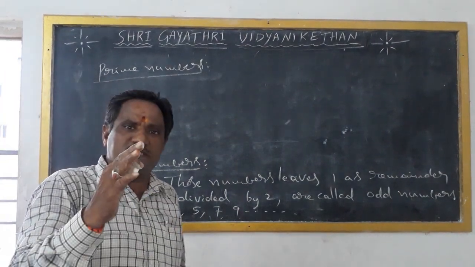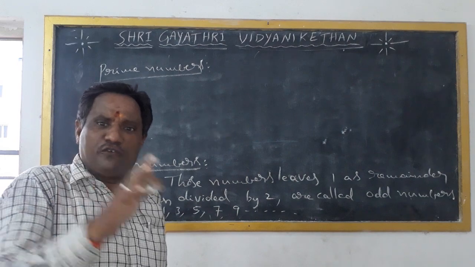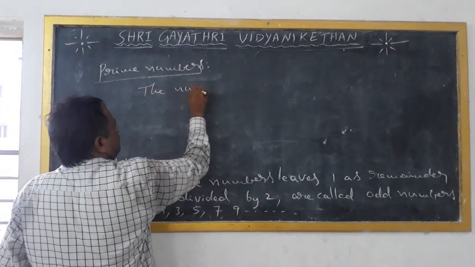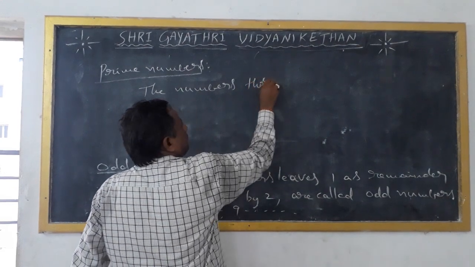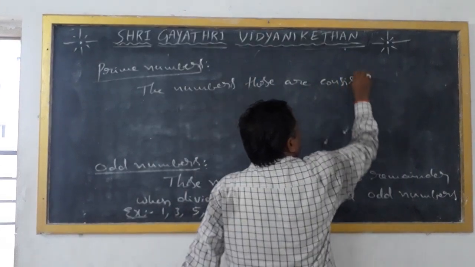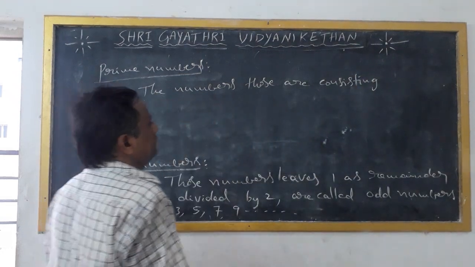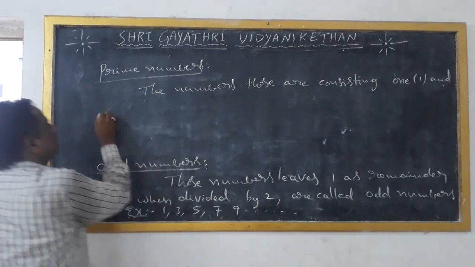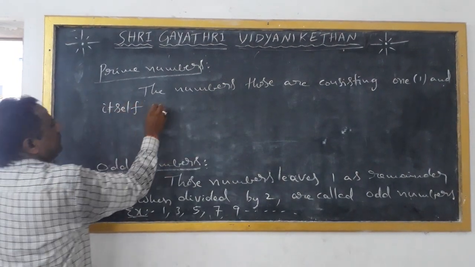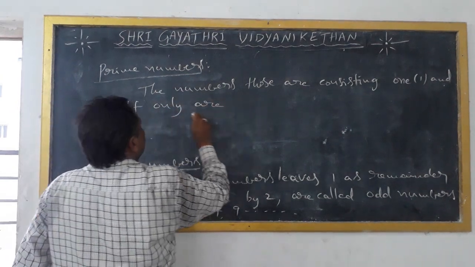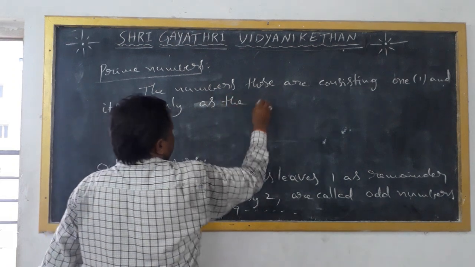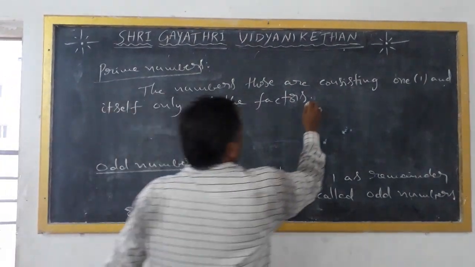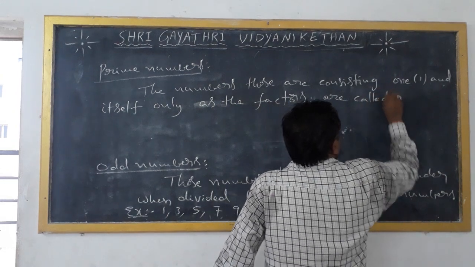That means those numbers are divisible by 1 and itself only. They are called prime numbers.